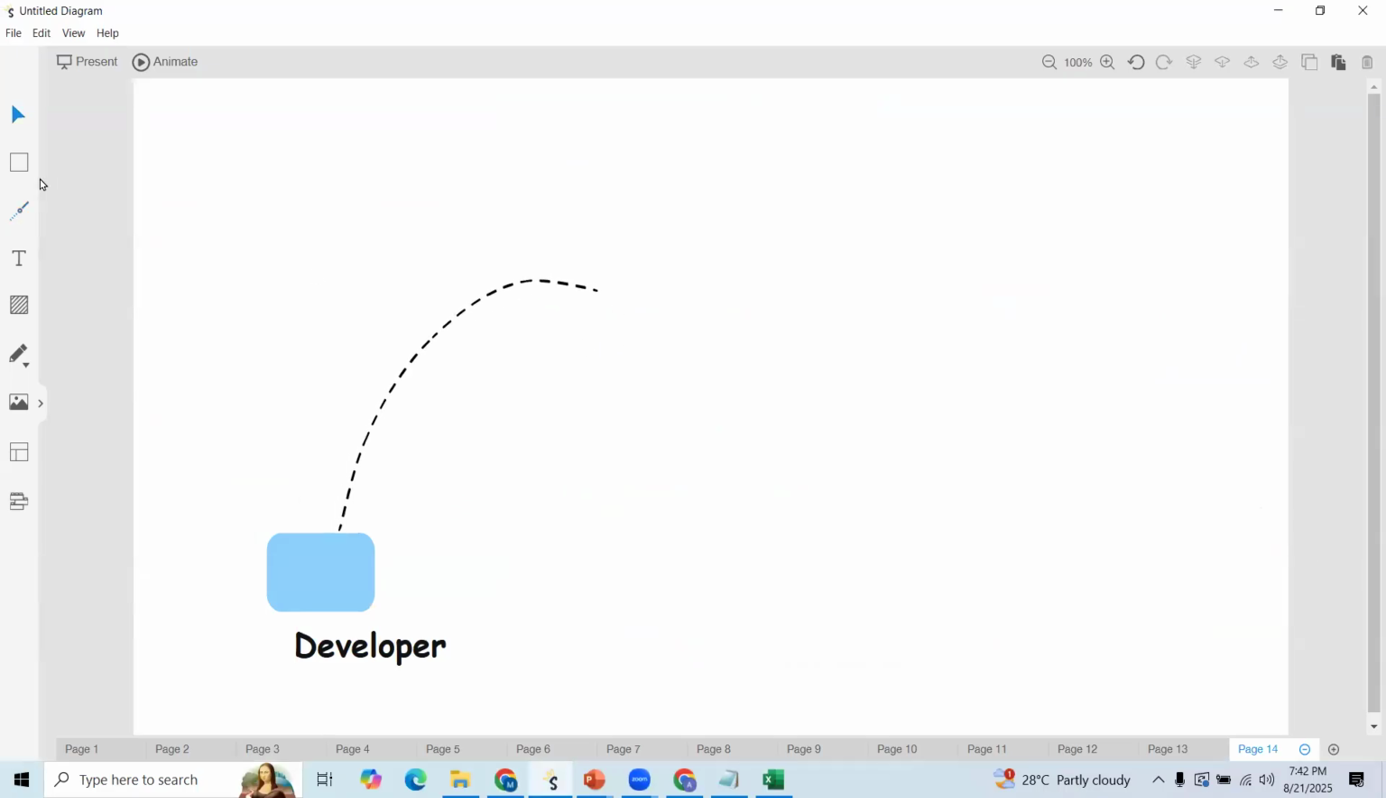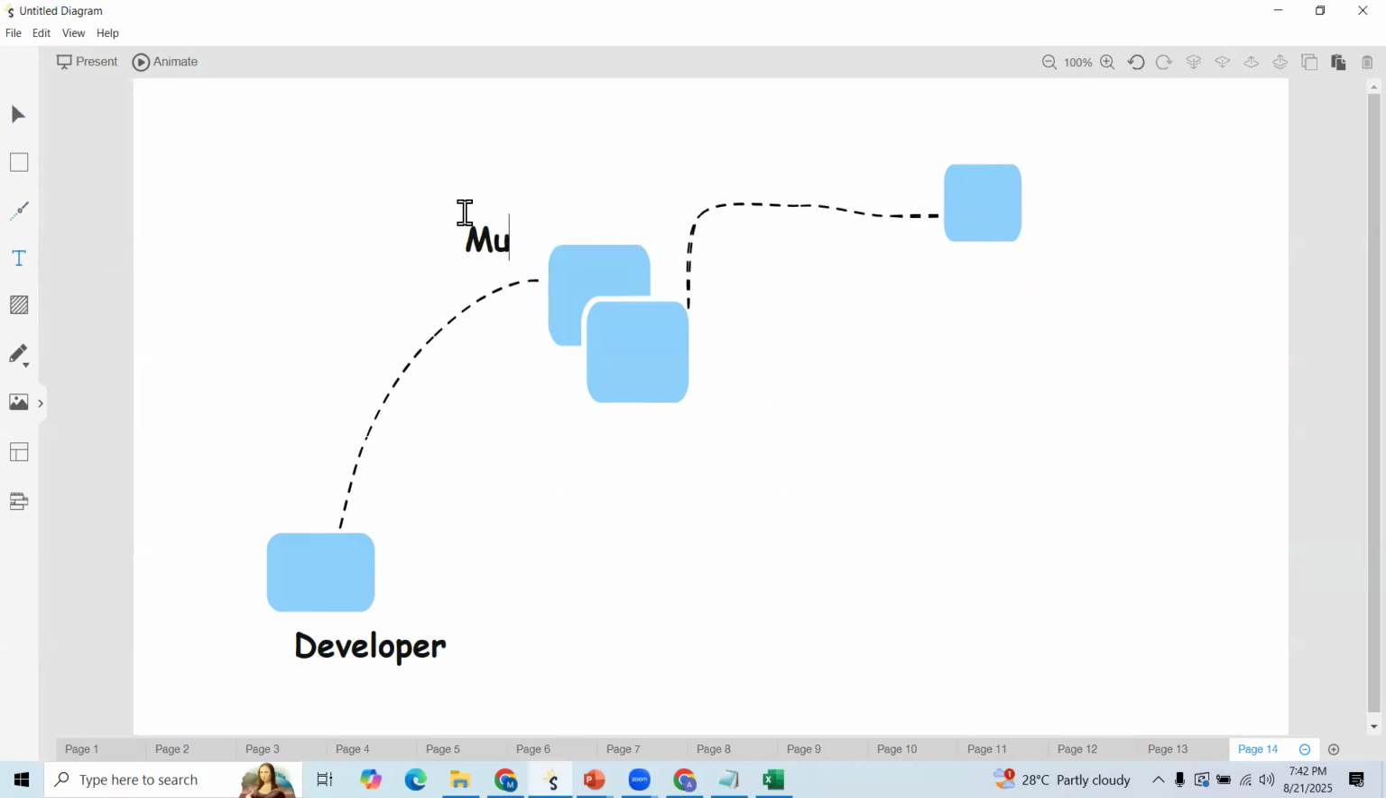As of now, let us call them multiple stages. These are all stages, and then our users are trying to access this application. As of now, just use these multiple stages. Later, we'll see all the stages one by one. So multiple stages, and then users.